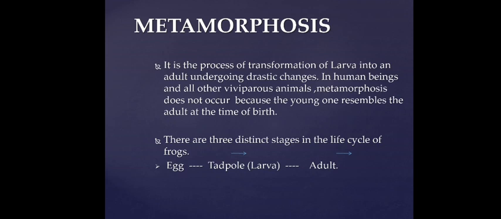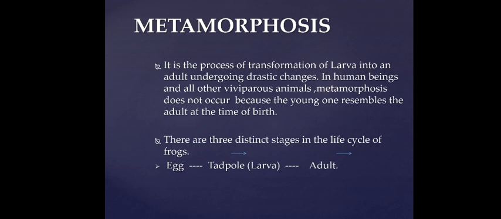In human beings and all other viviparous animals, metamorphosis does not occur because the young ones resemble the parent at the time of birth. But in the case of oviparous animals like frogs, mosquitoes, butterflies, and many other insects like that of the silk moth, metamorphosis is a very common phenomenon.